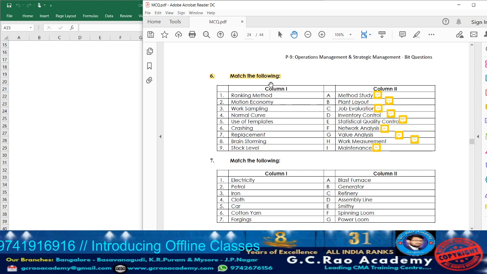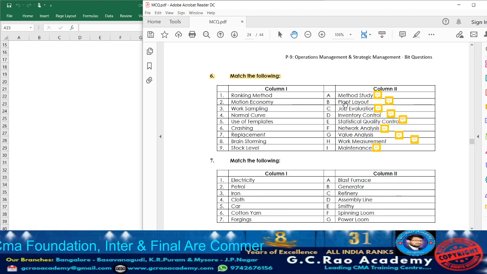Getting the point. So ranking method is one of the methods of job evaluation. Motion economy, it is under method study, it will be covered. Work sampling is a method of work measurement. Next, we have the normal curve. Normal curve, it is one of the statistical quality control methods.